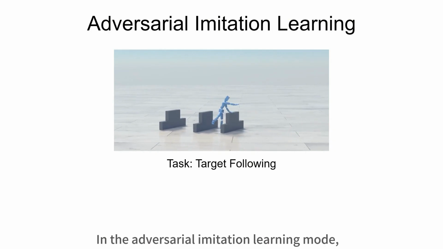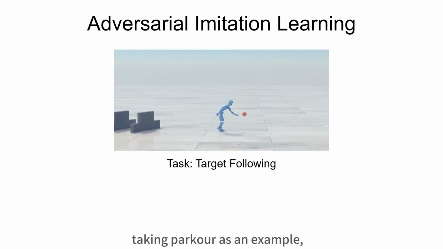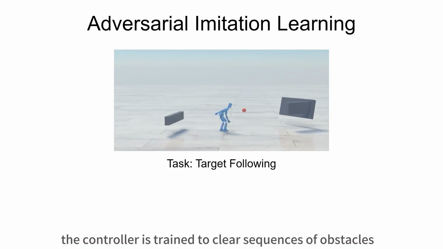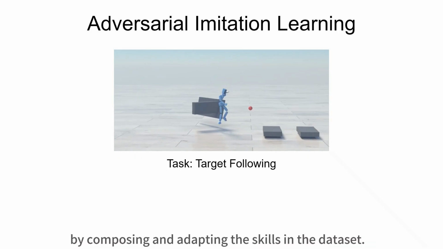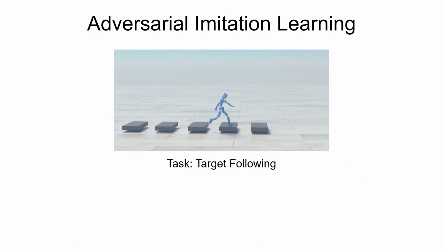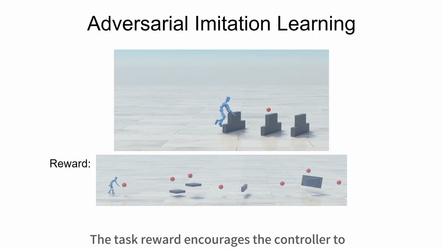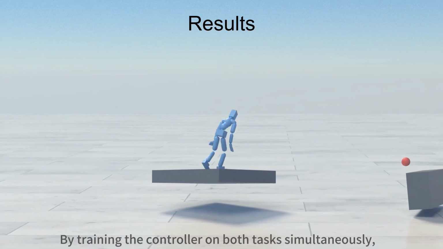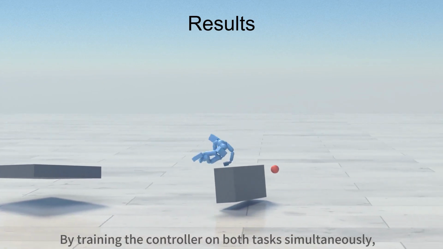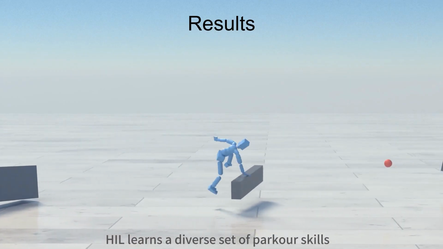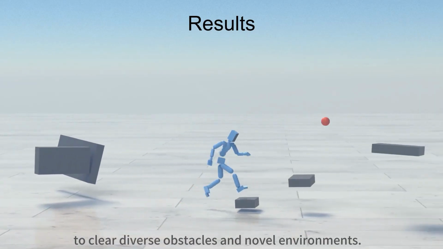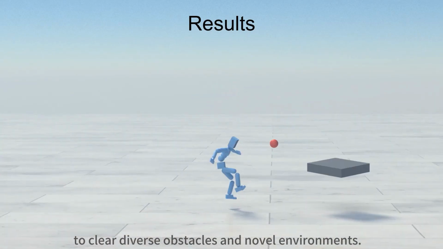In the adversarial imitation learning mode, taking parkour as an example, the controller is trained to clear sequences of obstacles by composing and adapting the skills in the dataset. The task reward encourages the controller to follow sequential target goals effectively. By training the controller on both tasks simultaneously, HIL learns a diverse set of parkour skills while also learning to compose and adapt various skills to clear diverse obstacles and novel environments.